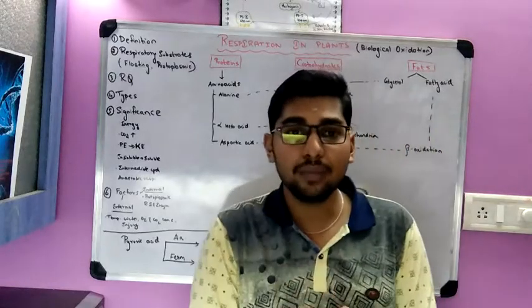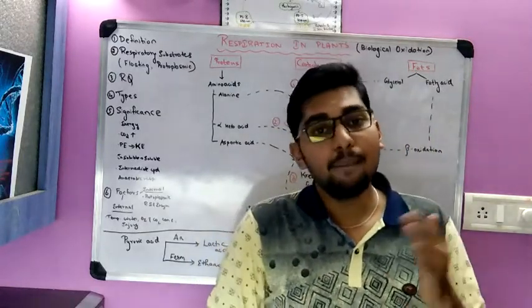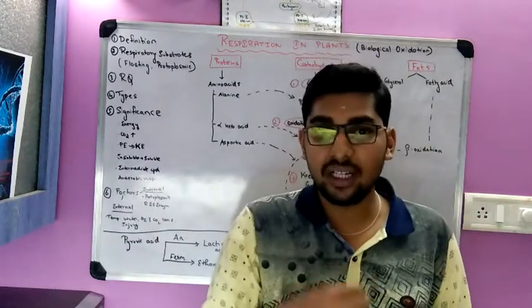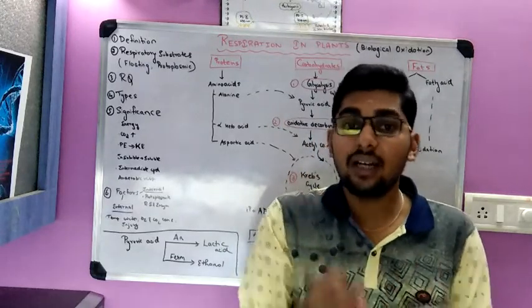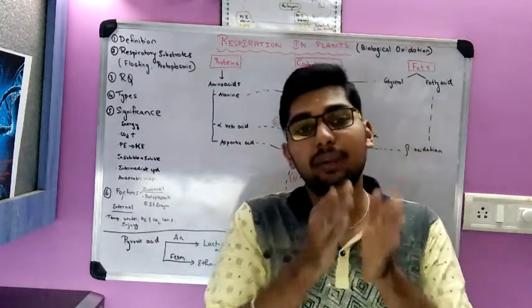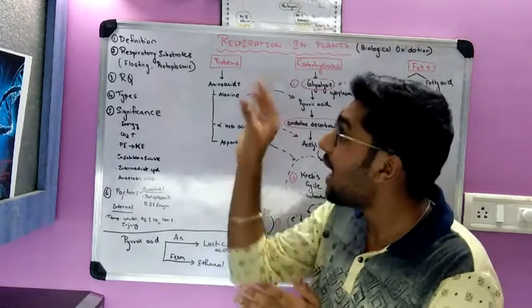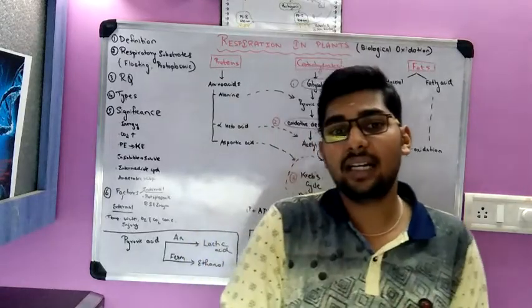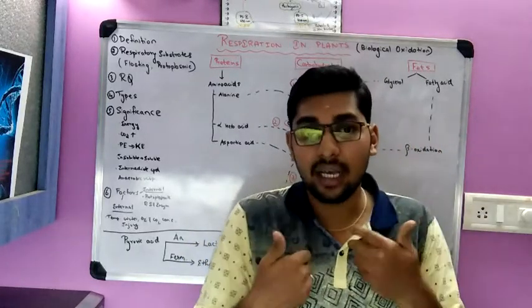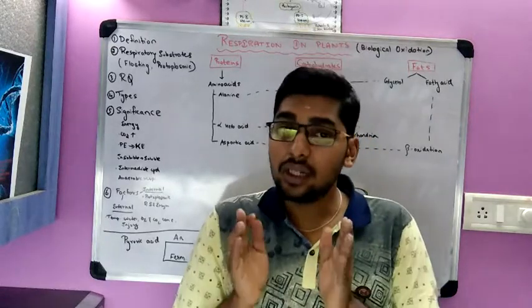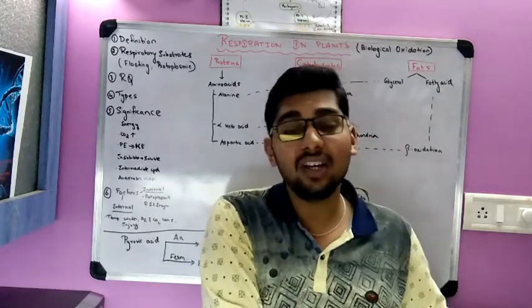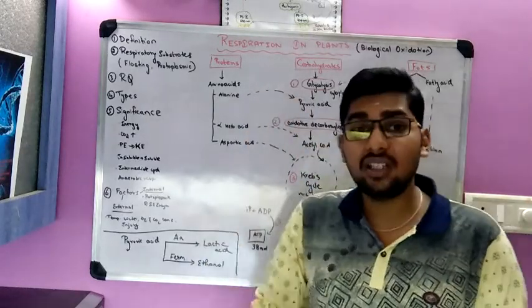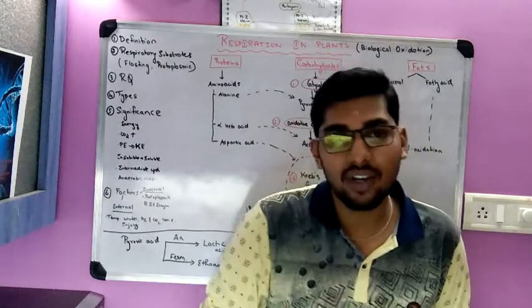Usually, there is confusion between respiration and breathing. Breathing is nothing but inhalation and exhalation, the intake of oxygen and liberation of carbon dioxide. Only this part is called breathing, so breathing is a part of respiration. Respiration is at a cellular level, cellular degradation, whereas breathing is a physical phenomenon of exhalation and inhalation. Breathing takes place only in living organisms like human beings. Plants do not breathe, while respiration is a universal phenomenon of all living organisms.